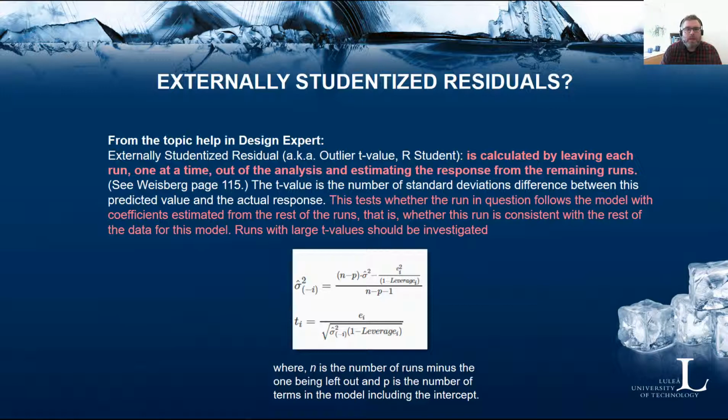This is calculated by leaving each run out of the analysis one at a time and estimating the response from the remaining runs. So it's somewhat similar to how we do it with the PRESS value. The T value given in the formula is the number of standard deviations difference between this predicted value and the actual response.